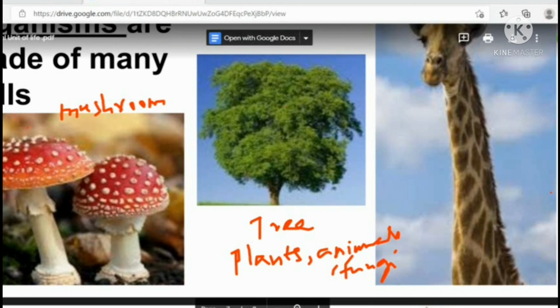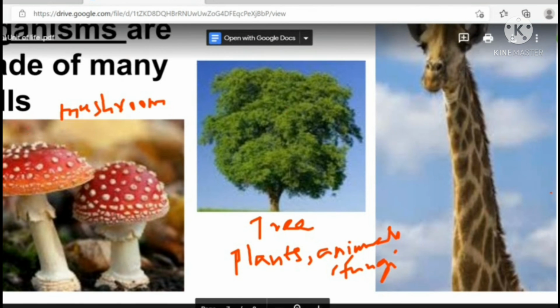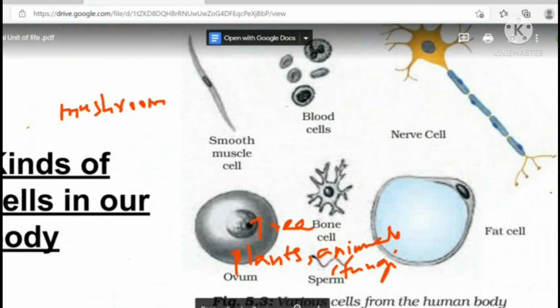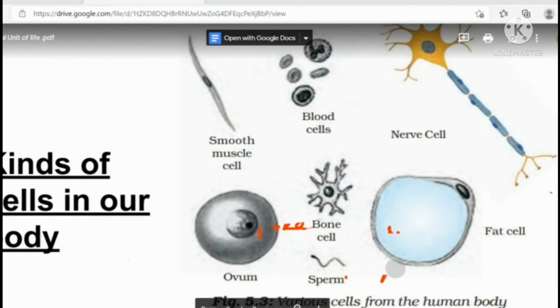But you know, there are some exceptions. Yeast is a unicellular fungus. Now you see our body's cells. Our body has many kinds of cells. This is a textbook image. You can see the same thing in the textbook also. See the different shapes of cells. The smooth muscle cell is like this. It is spindle shaped. Smooth muscle cells are found inside our stomach.